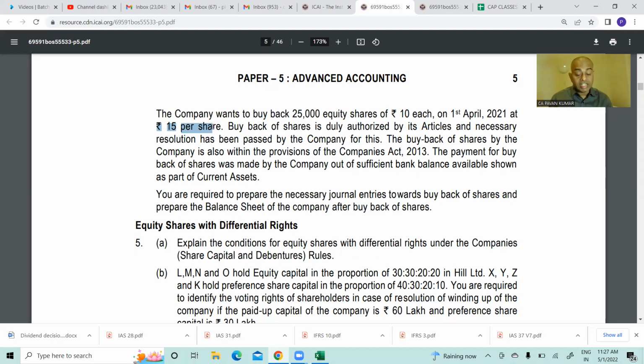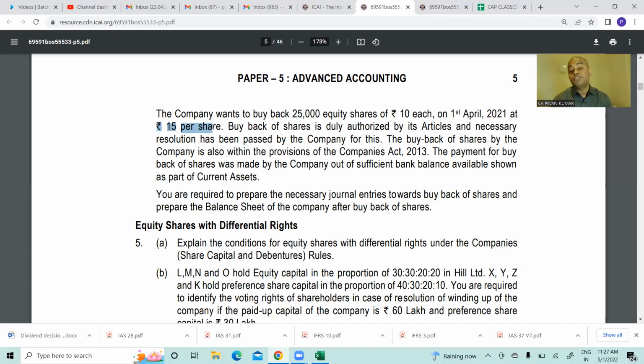Now the question is, are we buying back shares out of issue proceeds of new shares? If I am not issuing new shares, then it is buyback out of reserves. Am I buying back out of new proceeds or out of reserves? Here we are buying back with reserves.